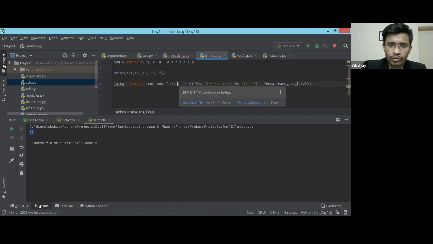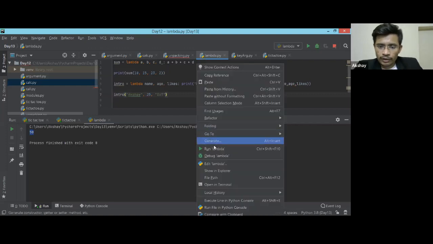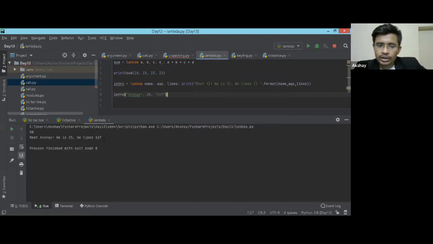Now you don't need to print a1. You just need to call intro and pass the parameters which you wanted. Suppose this is AKXY, then this is 25, then this is IoT. If I run this code, it will again give me the same output. But make sure there will be only one line statement that you can add over here.